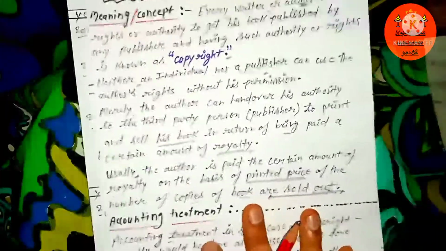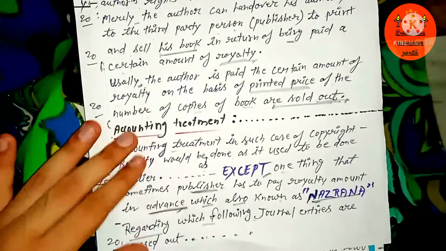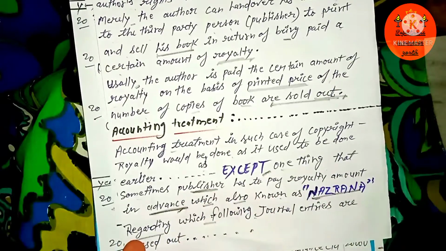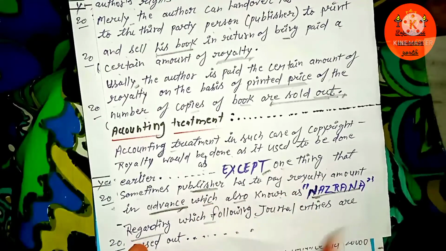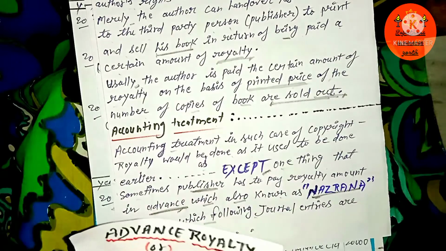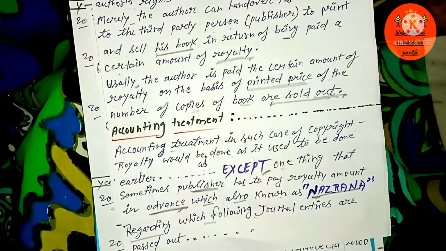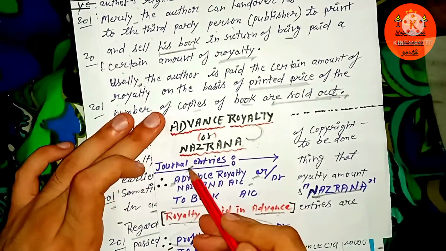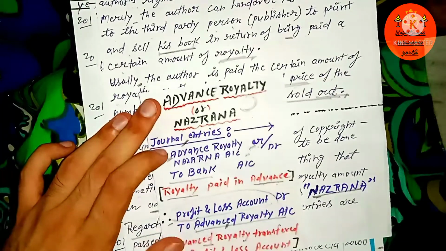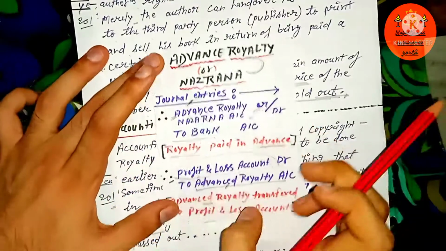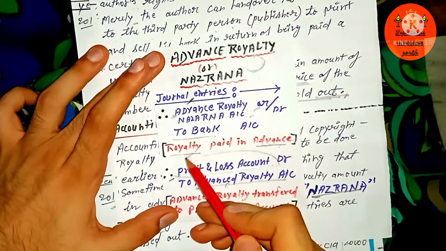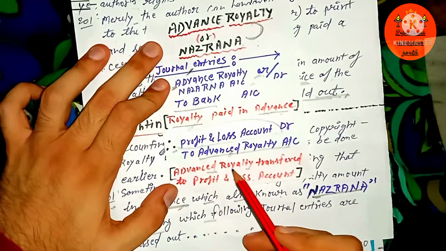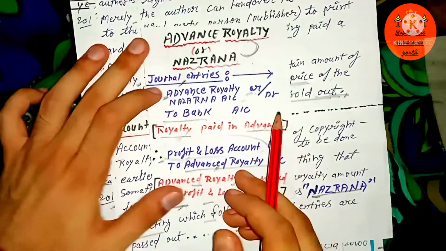using the copyrights of another person. And one more thing: what is the concept of Najrana or advance royalty, are they different or equal? Here we figured out that advance royalty and Najrana are both equal words. So in order to pass the journal entry, here you can see I have already written it down for your convenience. The first entry represents the royalty paid in advance to the author, and the second entry transfers the advance royalty to the profit and loss account as an expense.